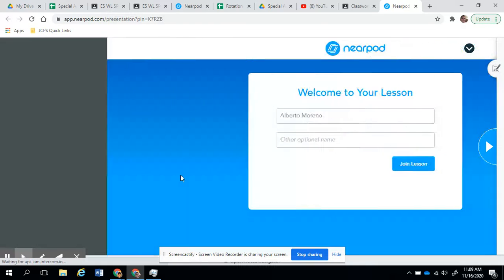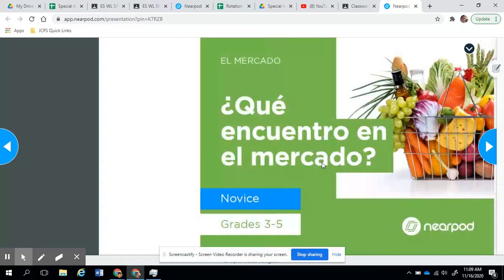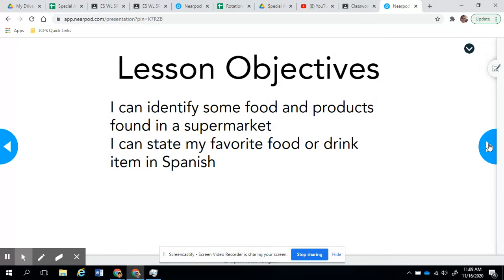and it will say welcome to your lesson. So remember, type your name here and then say join lesson. The first thing is, ¿qué encuentro en el supermercado? Basically, that question means, what do I find in the supermarket? So I go here and the lesson objective is that I can identify some foods and products that are found in a supermarket. And I can state my favorite food or drink item in Spanish.